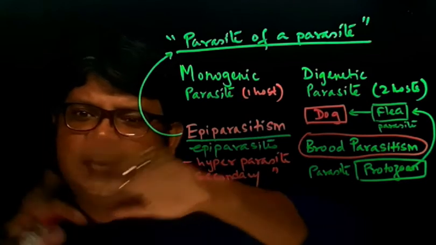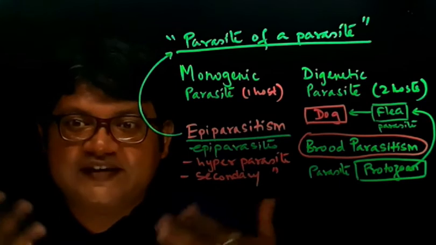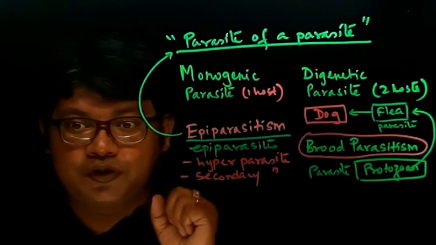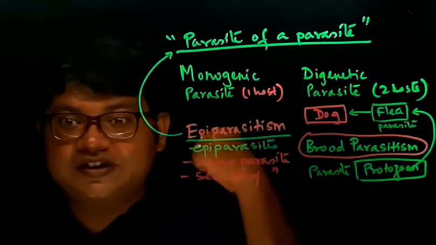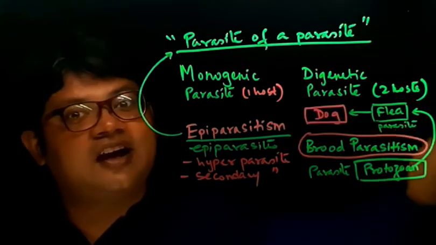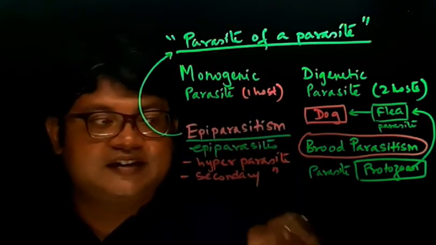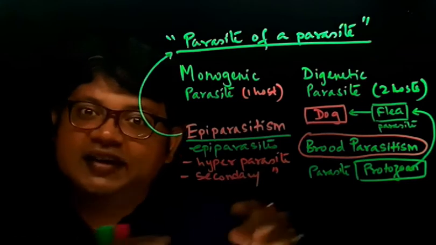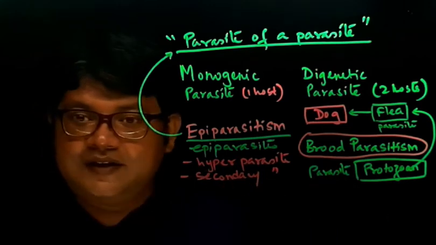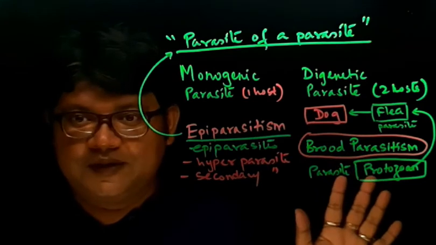So there are different types of birds, and many birds do this type of parasitism. Why am I calling this parasitism? Because they are not eating the food of other birds, and they are not killing those other birds. But they are laying eggs in other birds' nests. And that other bird thinks those are also its own eggs, and it hatches those eggs and raises the young ones. So the quail bird is not doing anything for raising its young ones. The other bird is doing it.